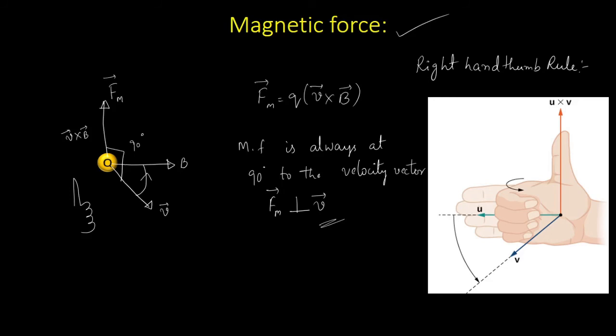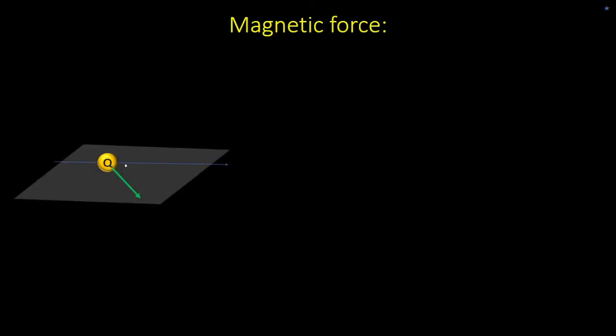Let us understand this with an example. Say this is the magnetic field. Now our charge is moving in this particular direction. Now what will be the direction of the magnetic force? Use the right hand rule. So look at where V cross B will be. V cross B will be upward. So this is the magnetic force.